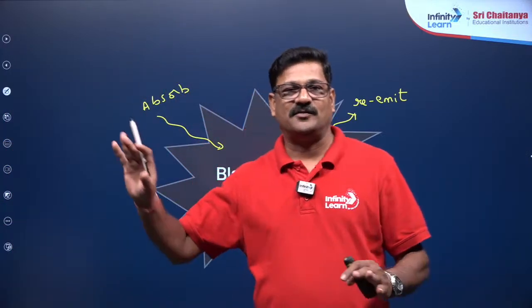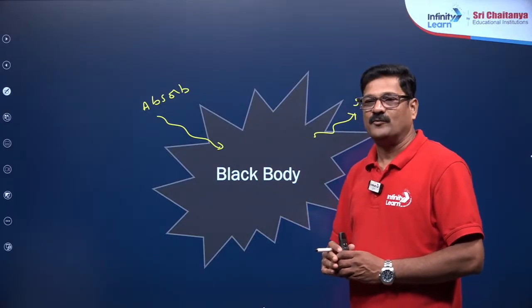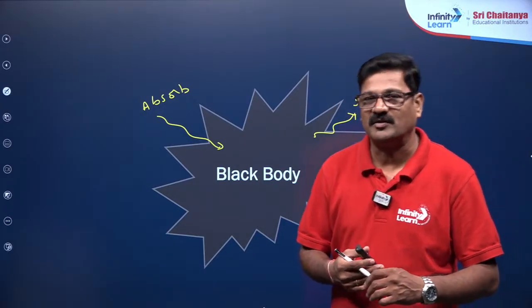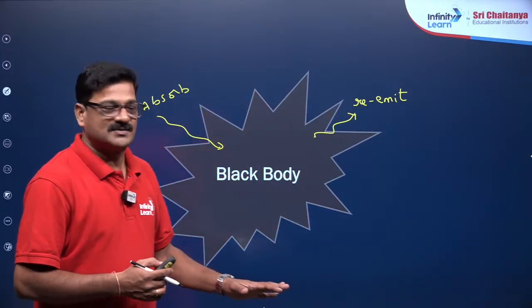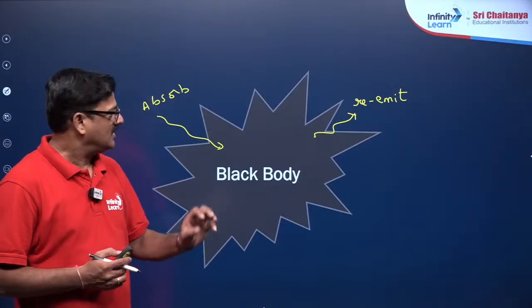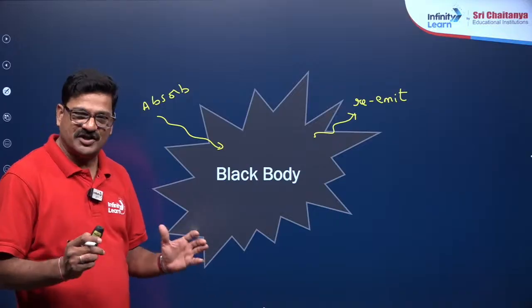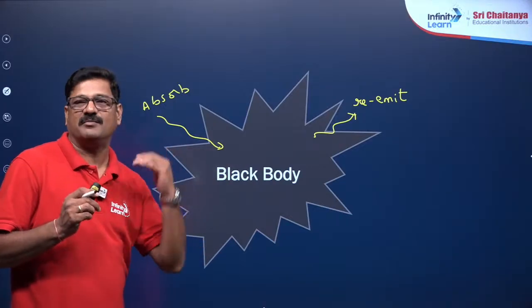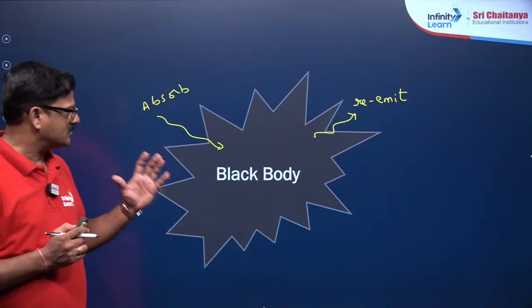This kind of hypothetical substance is said to be a black body. We do not have a perfect black body on the earth. The sun is considered to be a perfect black body, and hot metallic objects also behave like a black body. So why do we have to study this black body?